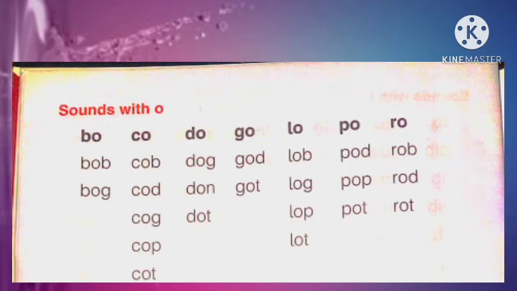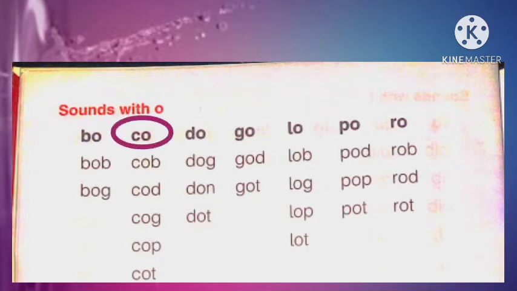So look at the first column. Which sound is given? B. O. When we combine the sound of B with O, it will become Bo. Single sound will be Bo. Now we will join the sound bo with other sounds to make new words. Look at the first word of first column. Bo, b, bob. Second word is bo, g, bog. Let's repeat it. B, o, bo. Bo, b, bob. Bo, g, bog. Come to the second column.